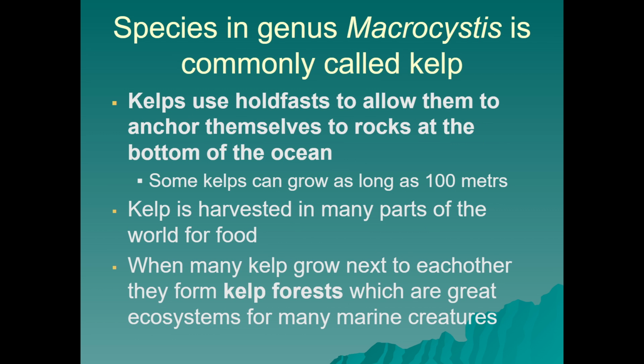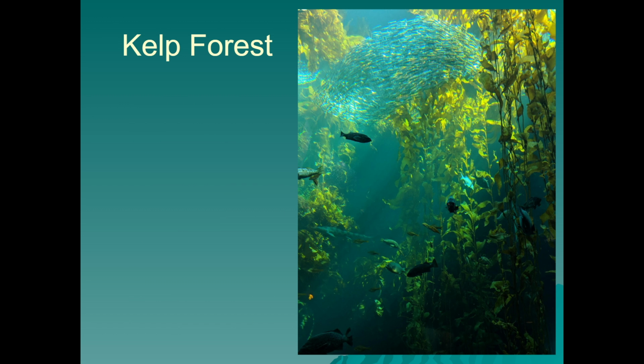Keep in mind something that is a seaweed is not going to be attached, as well as something that is a kelp. They use holdfast, or rudimentary aquatic roots, to allow them to anchor themselves to rocks at the bottom of the ocean. Some kelps can grow as long as 100 meters, and kelp is harvested in many parts of the world for food. A lot of places will actually grow kelp forests, and they're great ecosystems for many marine creatures. If they are messed with, they are reducing ecosystem habitat variety, and that can damage the ecosystems for those marine creatures. So here is an example of a kelp forest. You can see there is aquatic life that lives within the kelp that is using holdfast to stay in place.